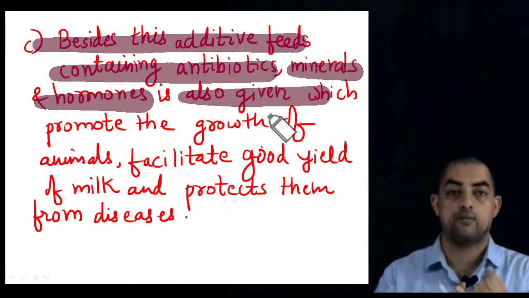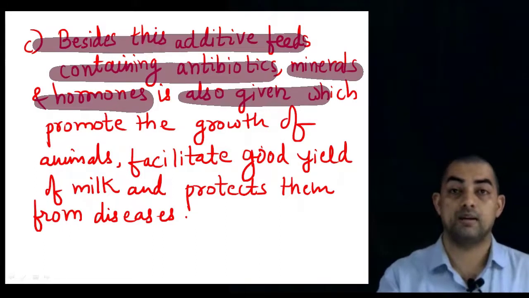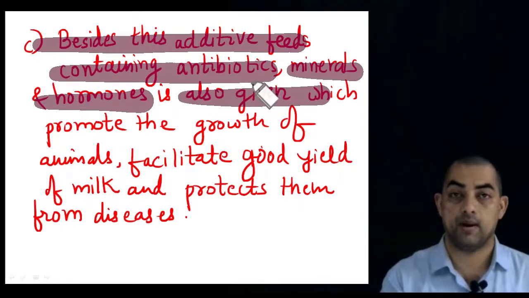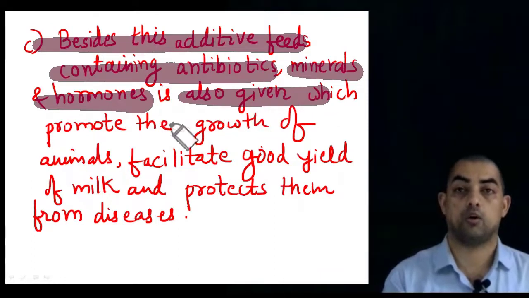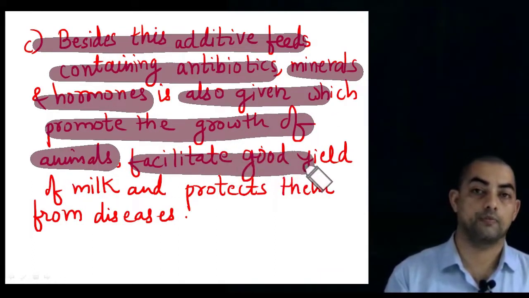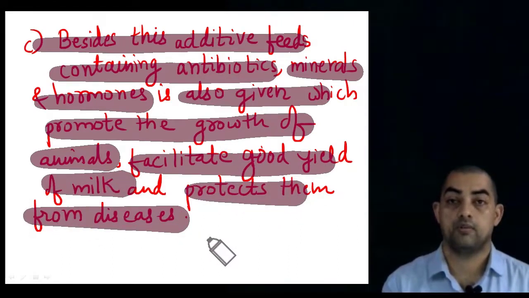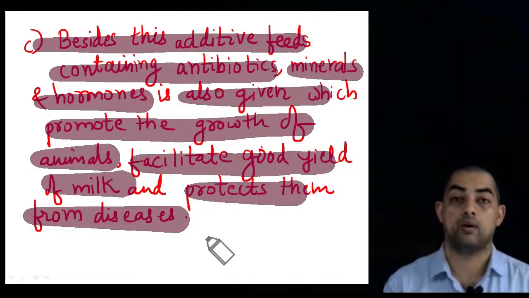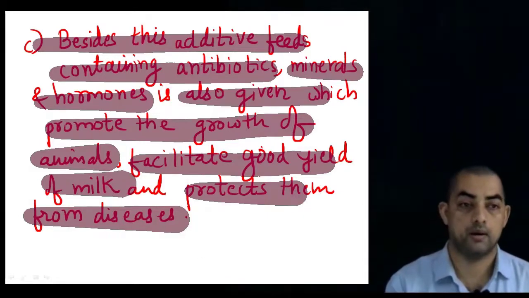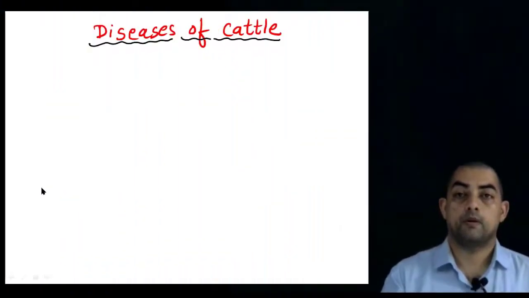They are fed with roughage, they are fed with concentrates, and along with these two, additive feeds are also given, which contain antibiotics, minerals and hormones. They promote the growth of the animals. They facilitate a good yield of milk and also protect them from different diseases, by giving them hormones, antibiotics and all the required minerals. It increases the yield.